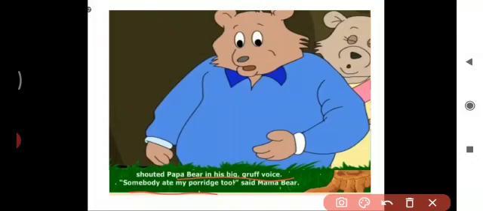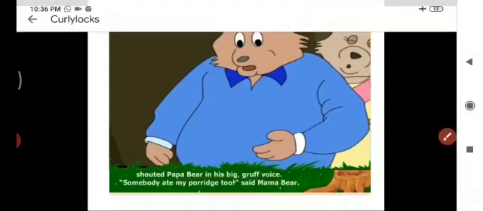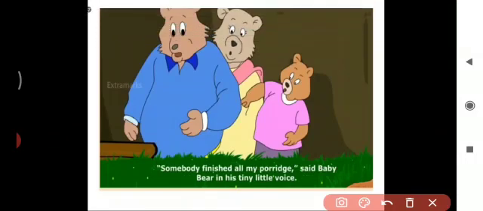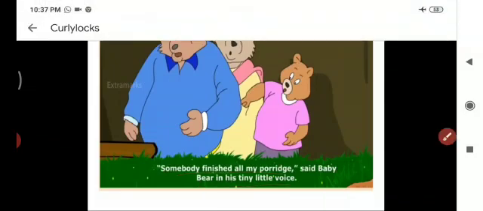Next, Mama Bear also saw the porridge in the medium-sized bowl. There was only a little amount, no? So, "Somebody ate my porridge too," said Mama Bear. And what happened next? The little one: "Somebody finished all my porridge," said Baby Bear in his tiny little voice.